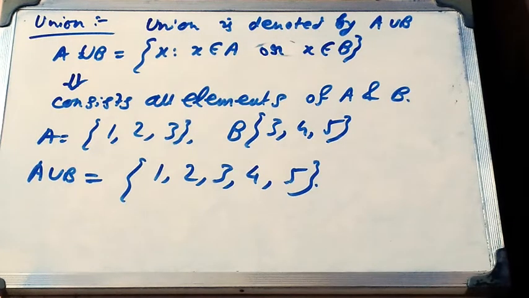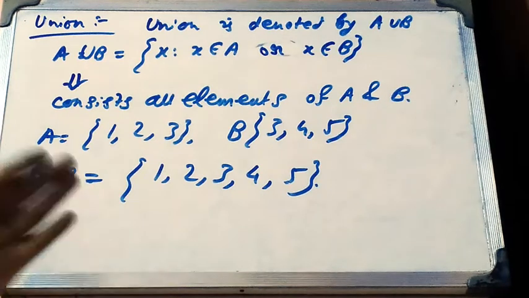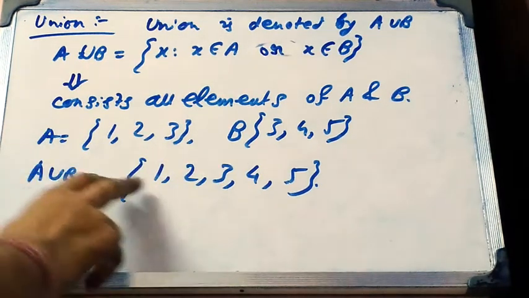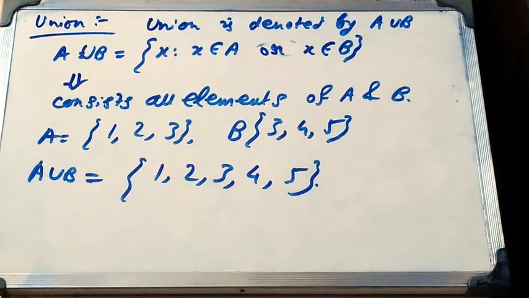Suppose A is a set which contains 3 elements 1, 2 and 3, B is another set which contains 3, 4 and 5, then A union B is equal to 1, 2, 3, 4, 5, which contains all the elements of A and B, all the distinct elements of A and B.